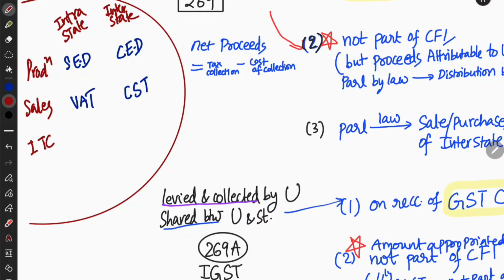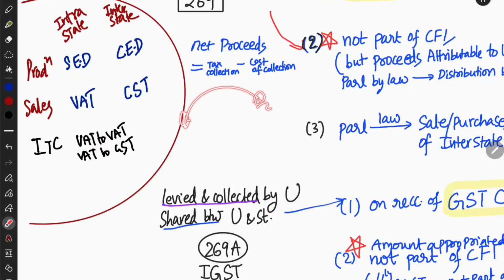Is input tax credit applicable to intrastate? I will write it like this: input tax credit. So input tax credit is only applicable to VAT to VAT. It is not applicable to VAT to GST. Okay, VAT to VAT implies sales. See, basically input tax credit is applicable to VAT because why?